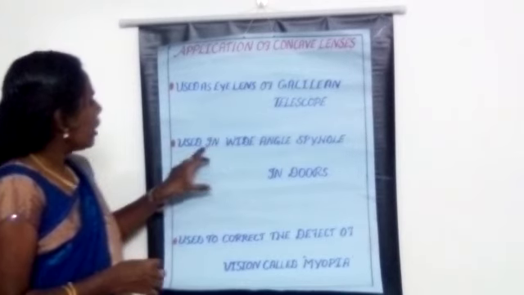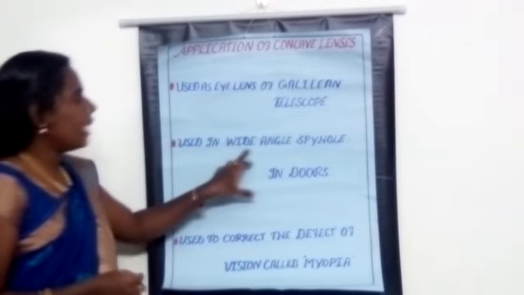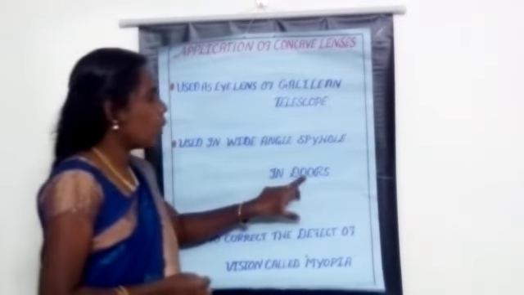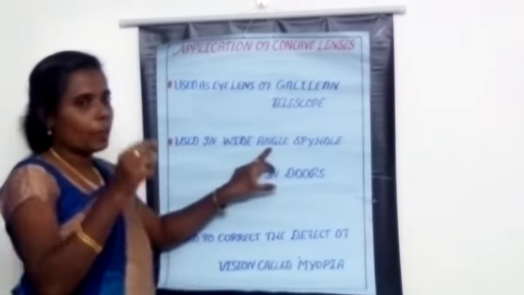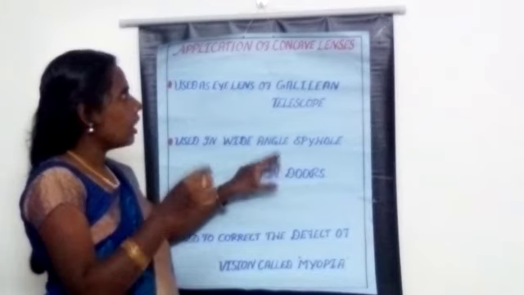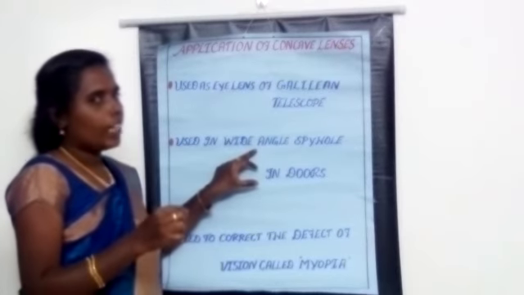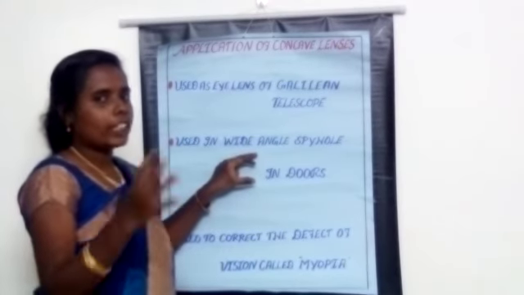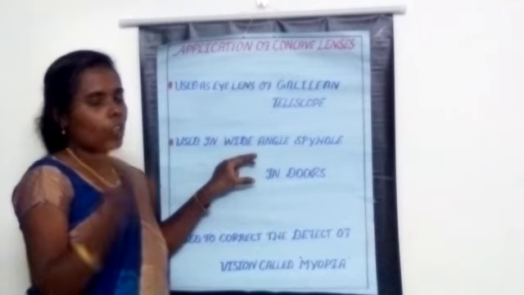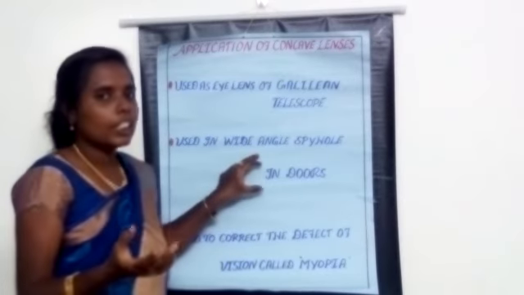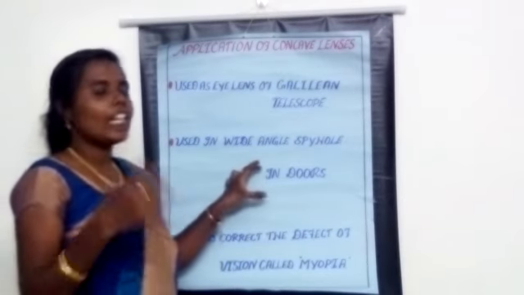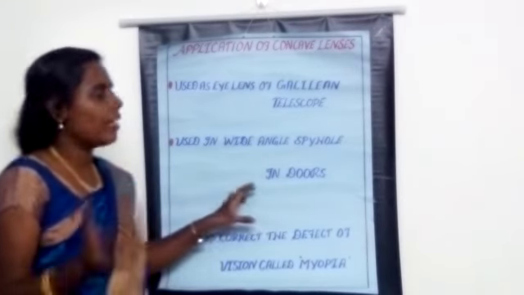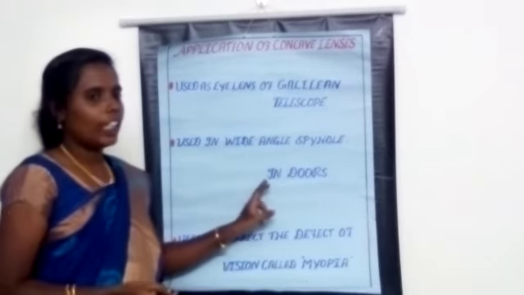The second one, it is used in wide angle spy holes in doors. In the center portion of the door, they fix a concave lens. If you look from inside, you can easily identify who is outside. If anybody is knocking on the door, we can easily identify which person is standing there. Mostly in foreign countries, they use wide angle spy holes in doors.